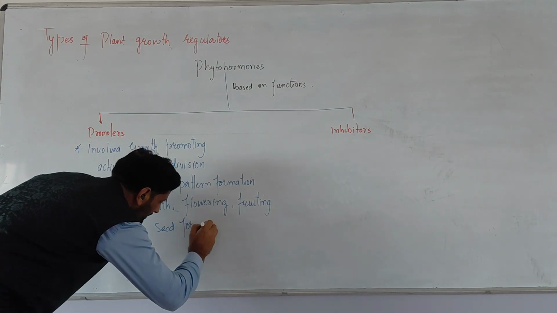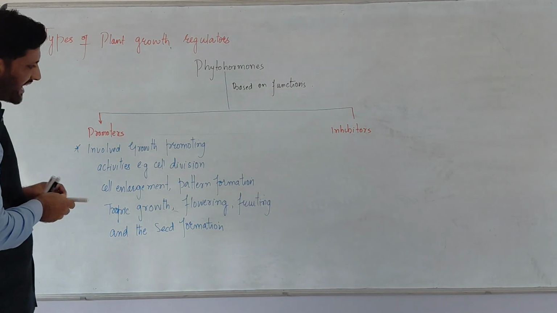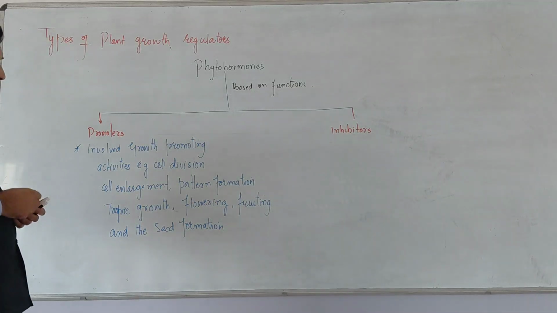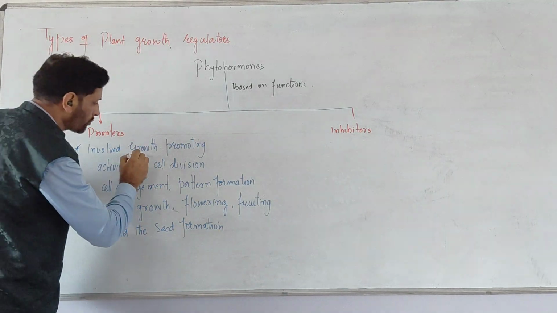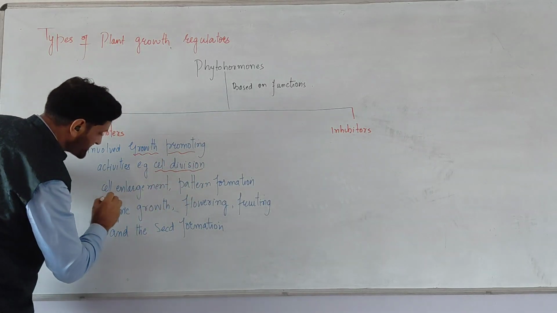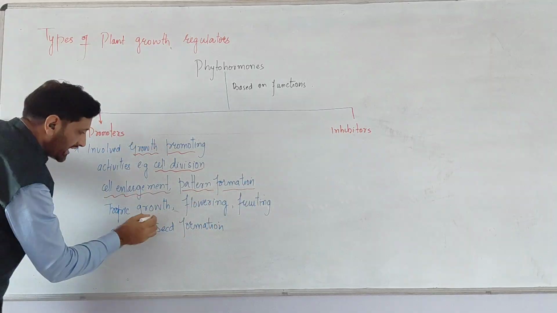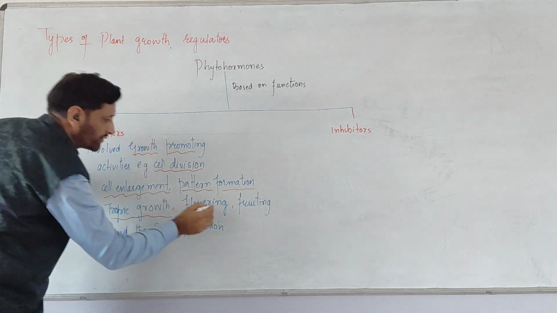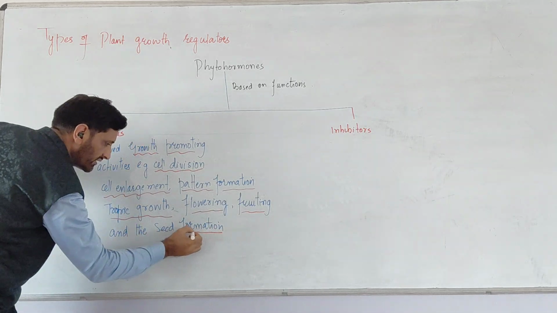So in this statement, all we have is growth promotion. There is no inhibition. These are involved in growth promoting activities like cell division, cell enlargement, pattern formation, tropic growth, flowering, fruiting, and seed formation.